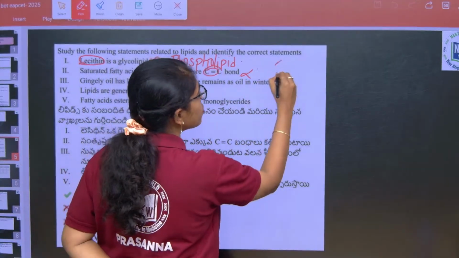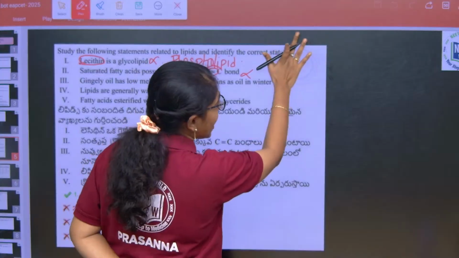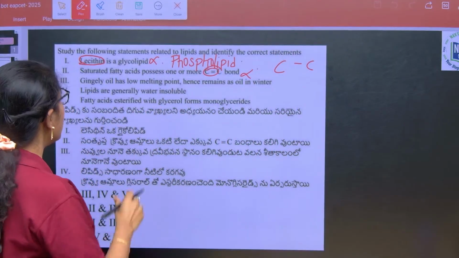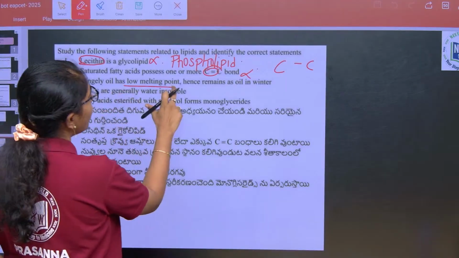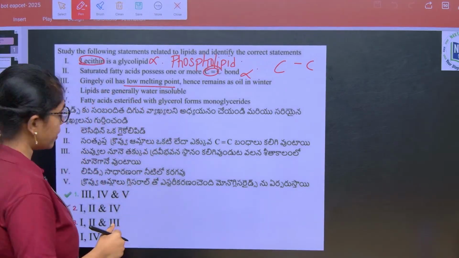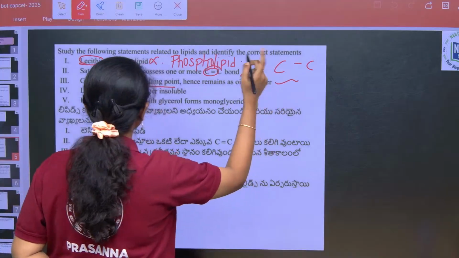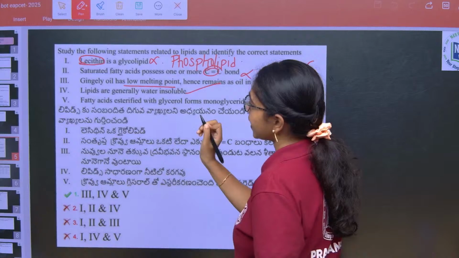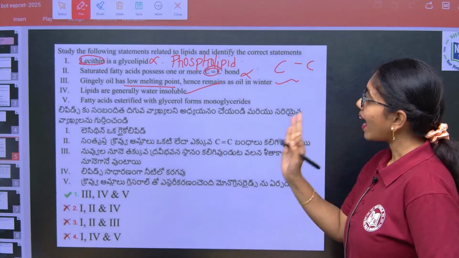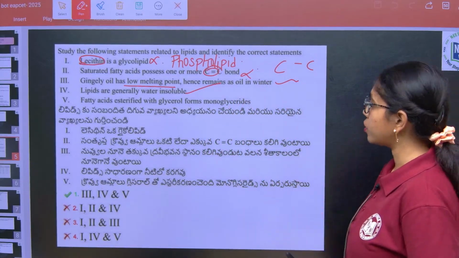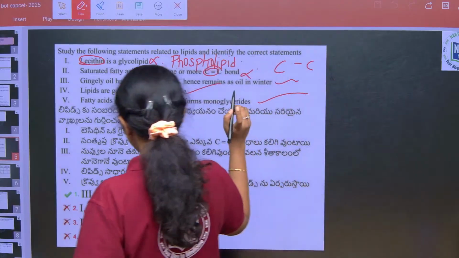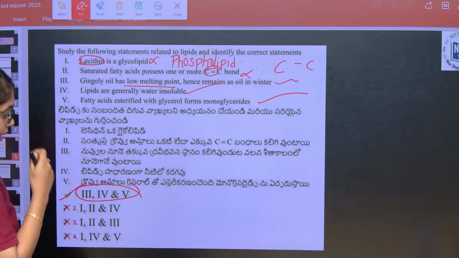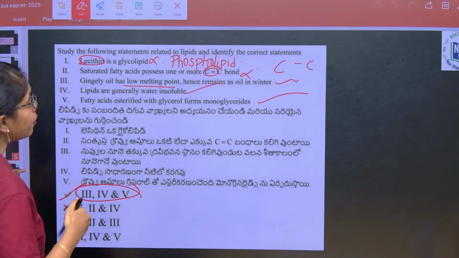Unsaturated fatty acids possess C double bond C. Saturated fatty acids possess a single bond between carbon and carbon. Gingelly oil has a low melting point, hence it remains oil in the winter. True, of course this is right. Lipids are generally water soluble. True, exactly. Next, fatty acids esterified with glycerol form monoglycerides. Of course this is also correct. So option 1 is the correct answer, Nana, that is 3, 4 and 5.